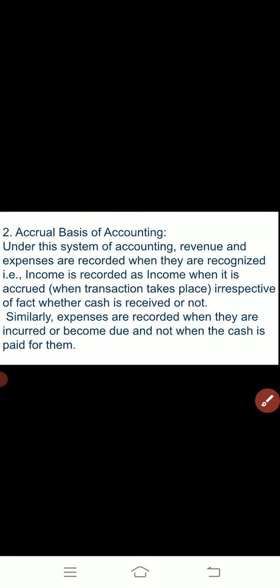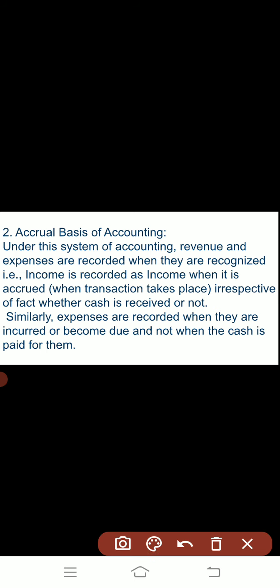So now we will discuss the accrual basis of accounting. Under this system of accounting, revenue and expenses are recorded when they are recognized, that these are incomes and these are expenses. Income is recorded as income when it is accrued, meaning when the transaction takes place, then only it is assumed.